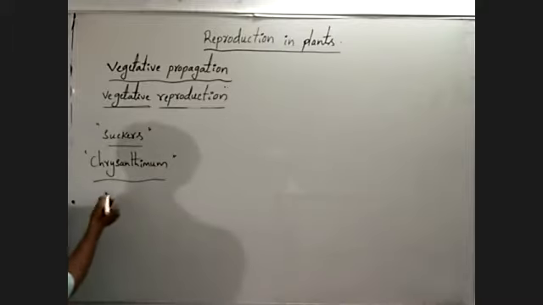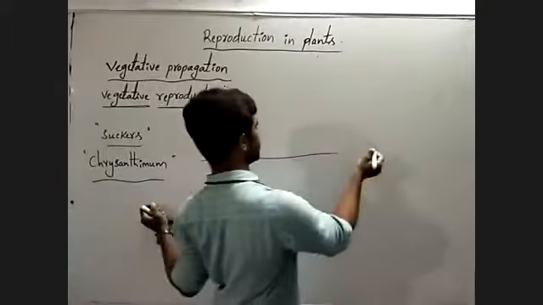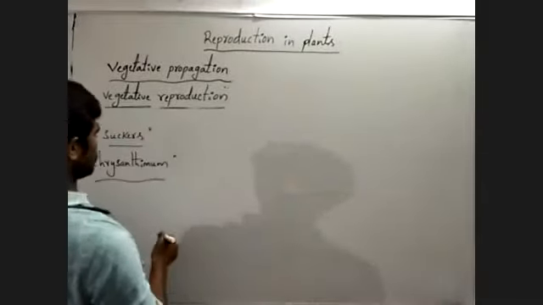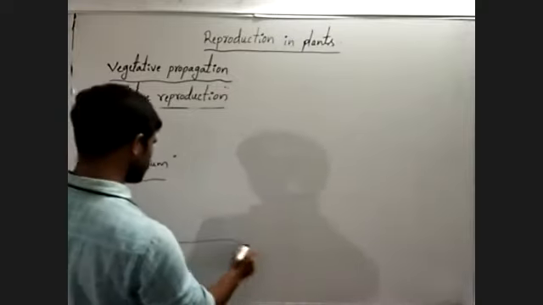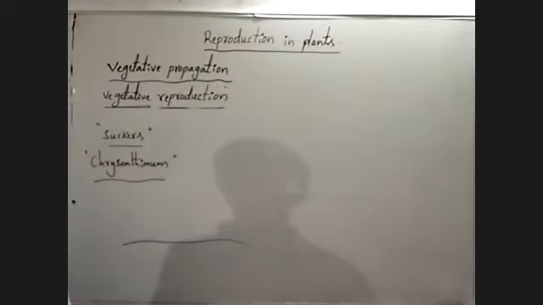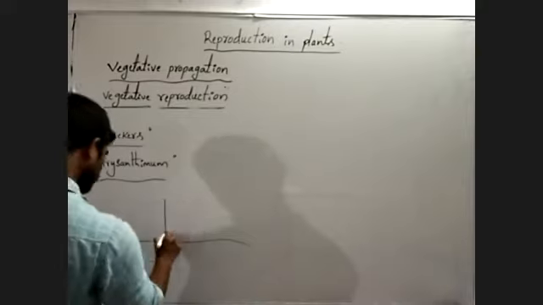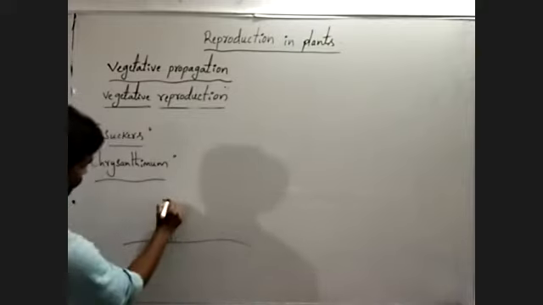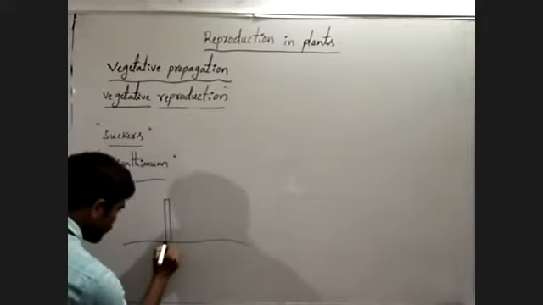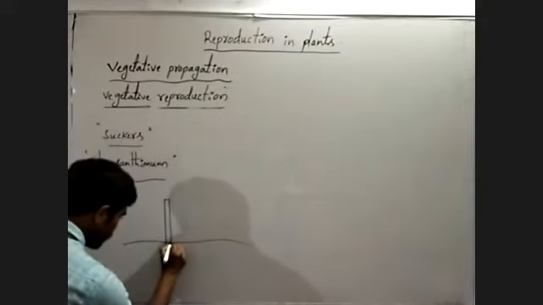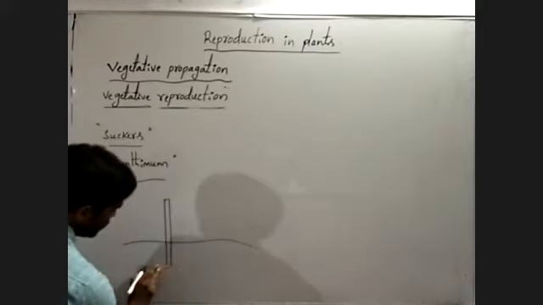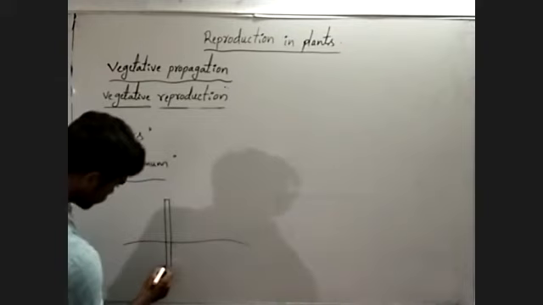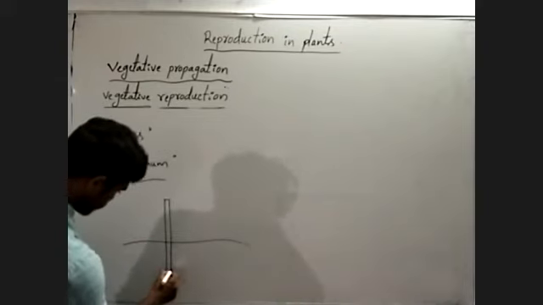Usually, for example, here is the plant. Here also, some portion of the stem is under the ground. From here, this is the root system.